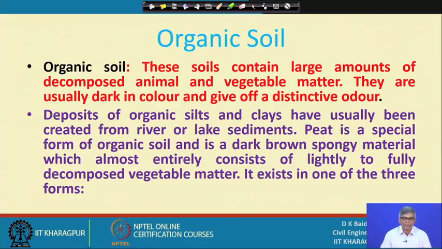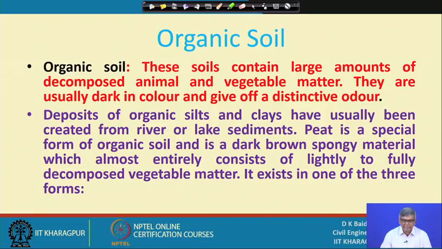Then next, as I have mentioned, there are 3 types of soil: one is transported, another is residual, and the third one is organic soil. Organic soils contain a large amount of decomposed animal and vegetable matter, and they are usually dark in color and give off a distinctive odor, a smell. From the smell and color itself, one can identify whether the soil is organic or inorganic.